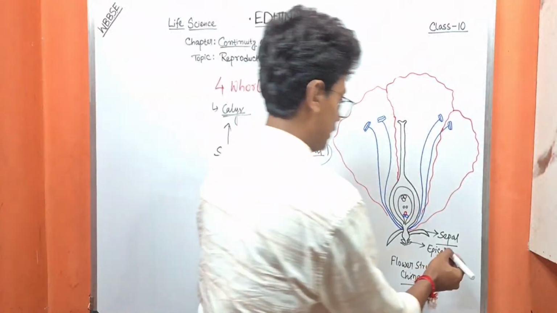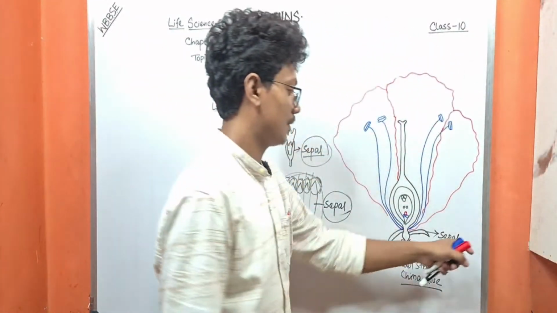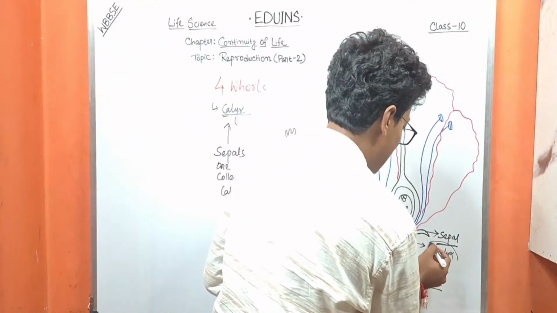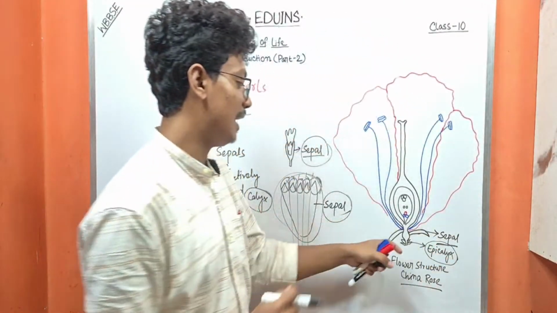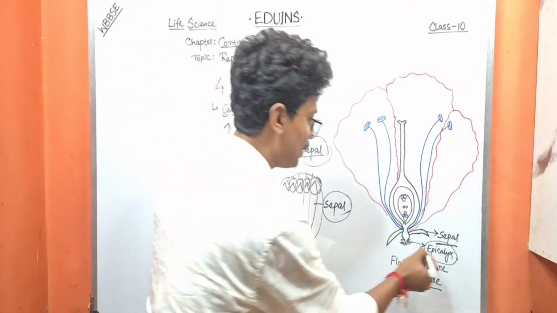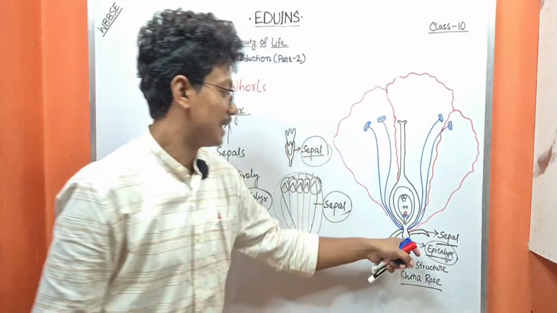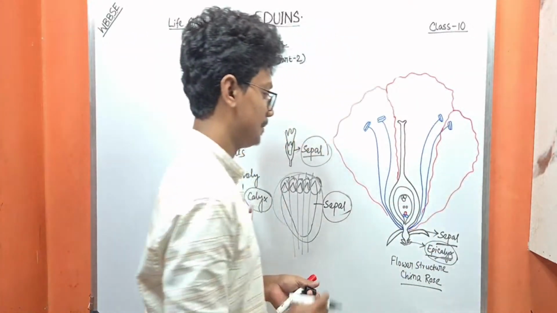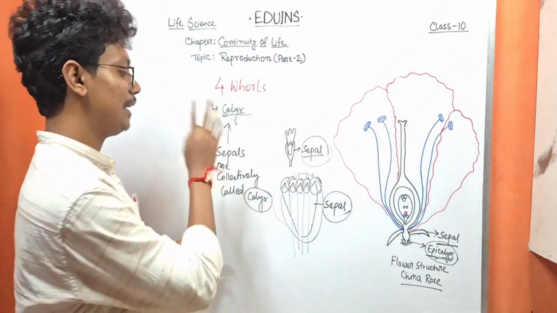So the first whorl is the sepal or calyx, and the calyx is sometimes surrounded by some sepal-like structure, which is known as epicalyx. The first whorl is the calyx.